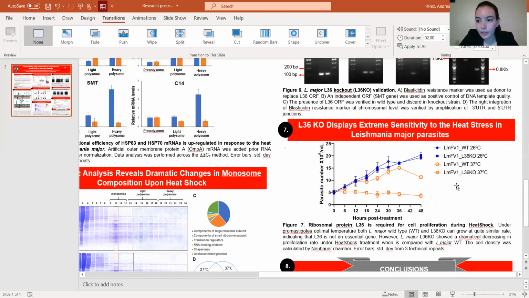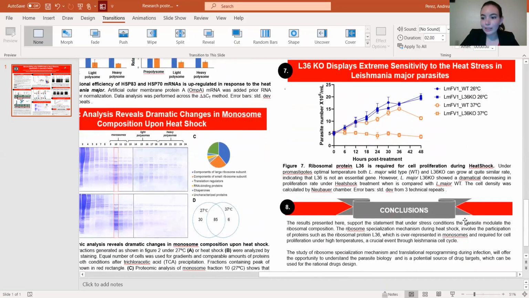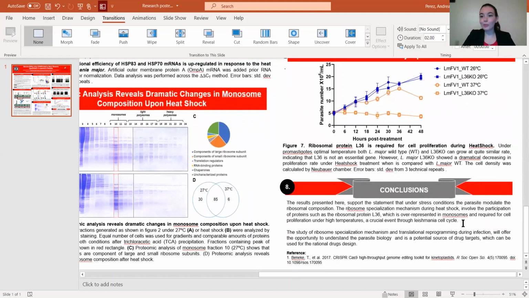But when you look at the knockout at 37 degrees Celsius, so our genetically mutant, let's say, it barely was able to survive. So you can see this is a really, really low level of cells. Even after 12, 30, 48 hours, the cell was not able to reproduce without this specific protein. So this leads us to believe that CRISPR technologies could cure essentially Leishmaniasis someday.